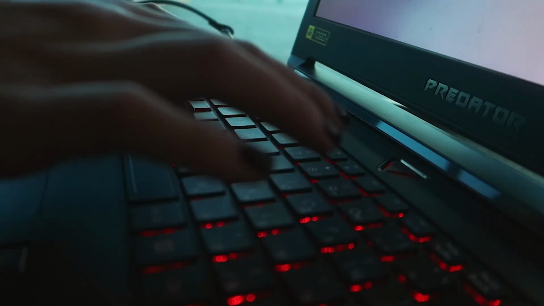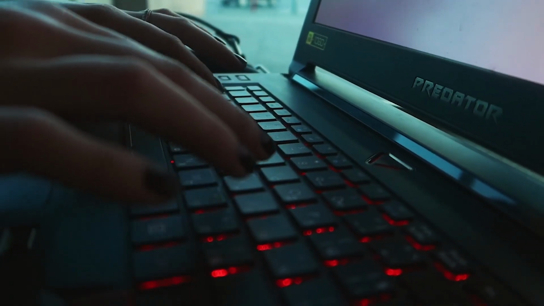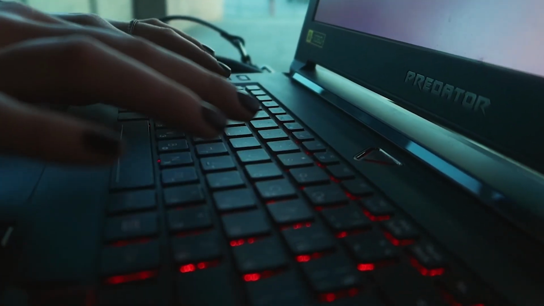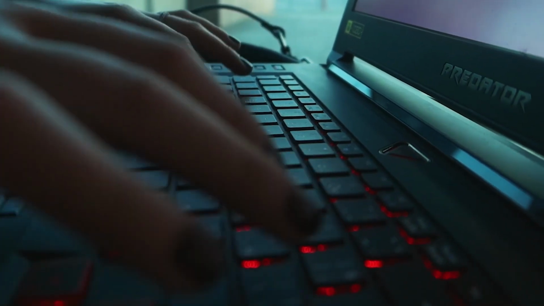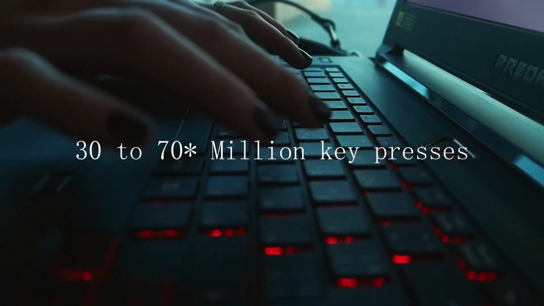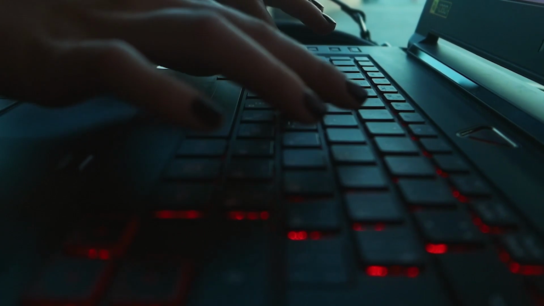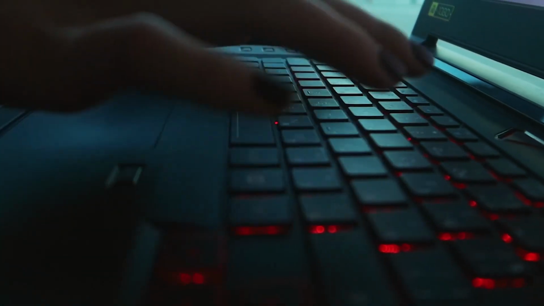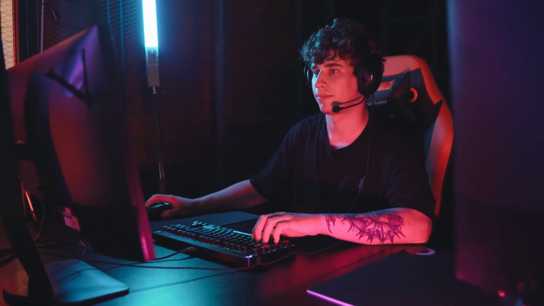Another major difference is that mechanical keyboards tend to last way longer than membrane keyboards. Mechanical keyboards are generally tested to last for around 30 to 70 million key presses for each key, depending on their company. While on the other hand, membrane keyboards are generally tested to last for only around 2 to 5 million key presses. In addition to that, mechanical keyboards have a better response time too, making them a perfect pick for gamers.